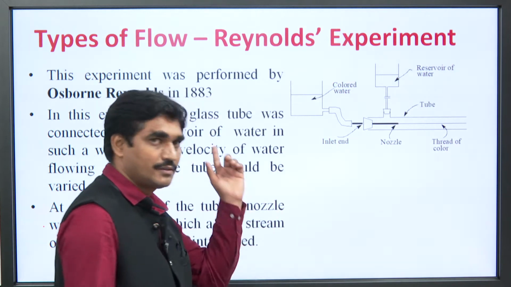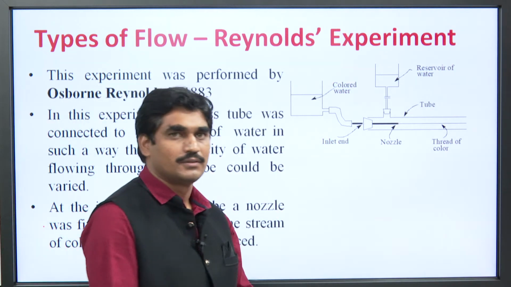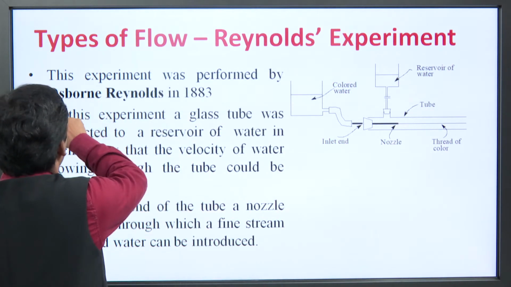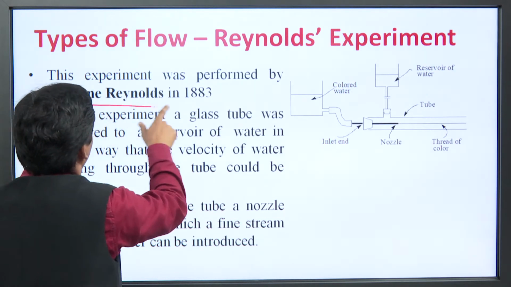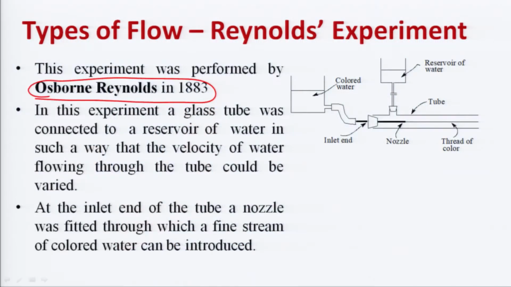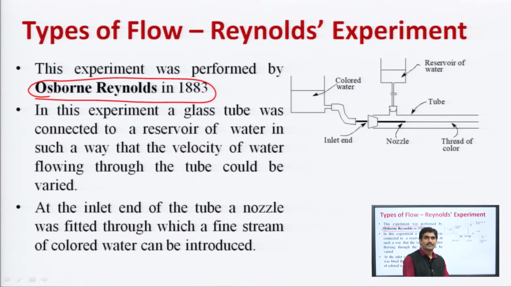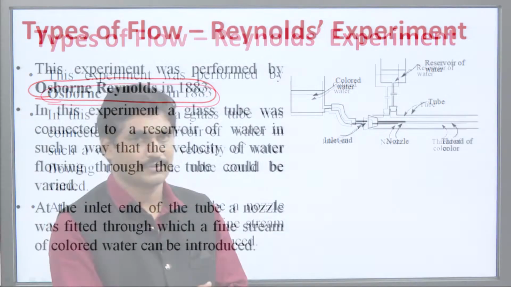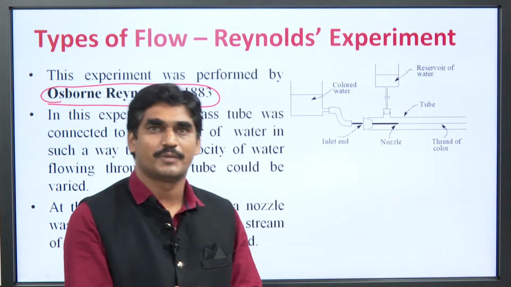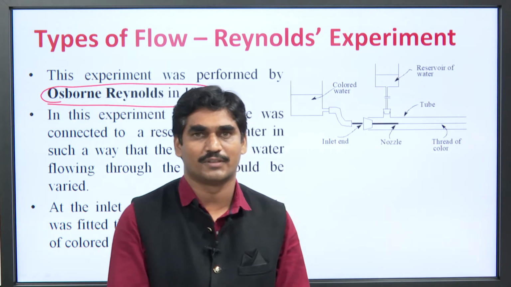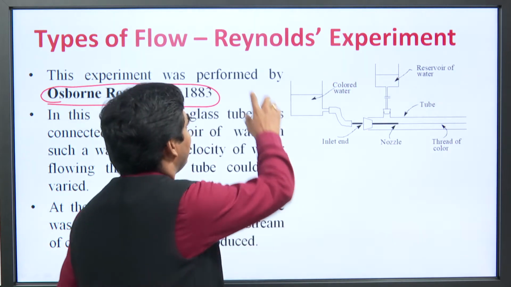So at first, Reynolds number. So this Reynolds number, Osborne Reynolds. कौन थे? Osborne Reynolds एक साइंटिस्ट थे जिन्होंने 1883 में एक एक्सपेरिमेंट परफॉर्म किया और उस एक्सपेरिमेंट के बाद एक आर्बिट्री नंबर दिया, that number is called the Reynolds number, and the experiment performed by Osborne Reynolds is called Reynolds experiment.